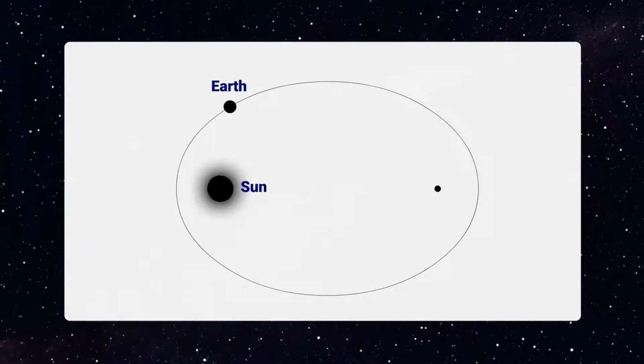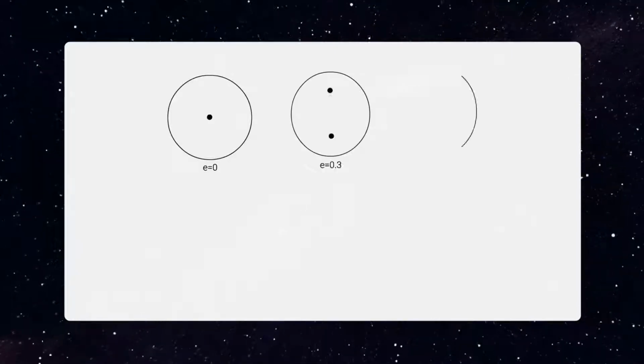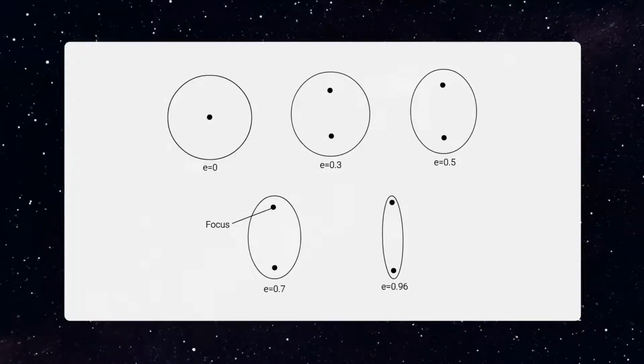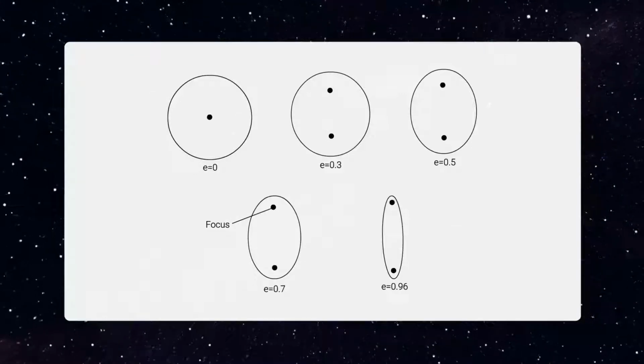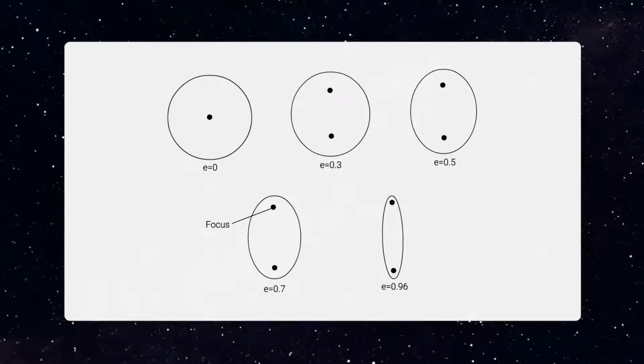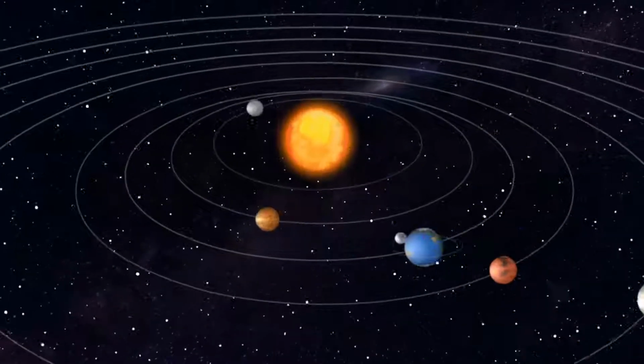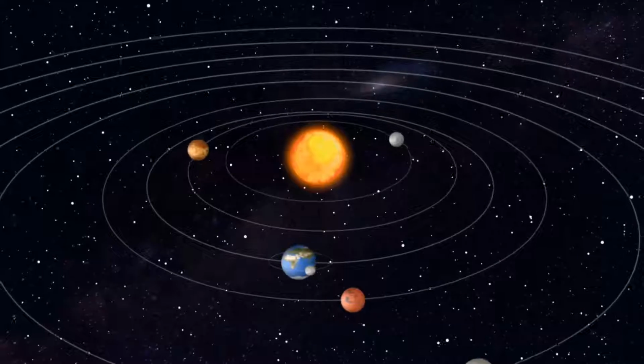Most planets have a very small eccentricity. The Earth's orbit has such a low eccentricity that both the foci lie within the Sun itself. So one can say that the Earth's orbit is almost circular. We have had a look at the planetary orbits and their features.